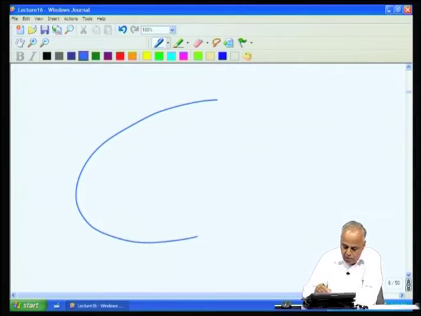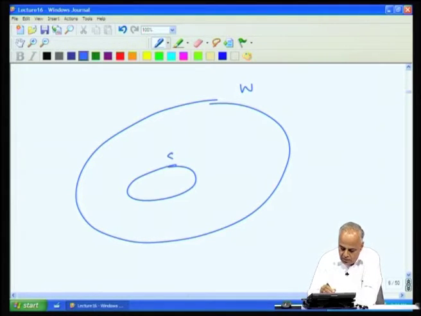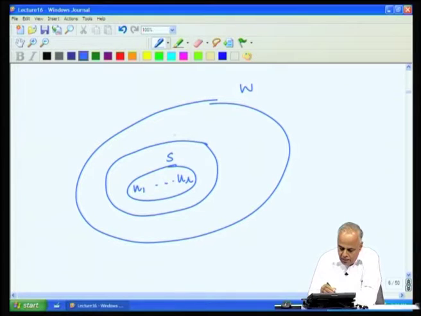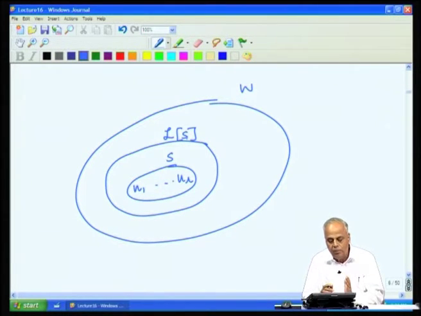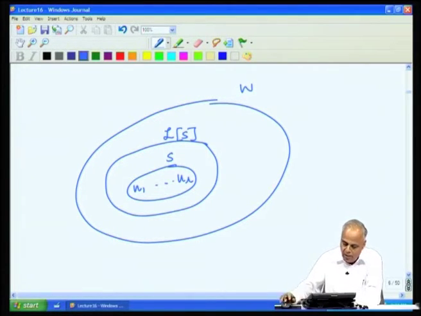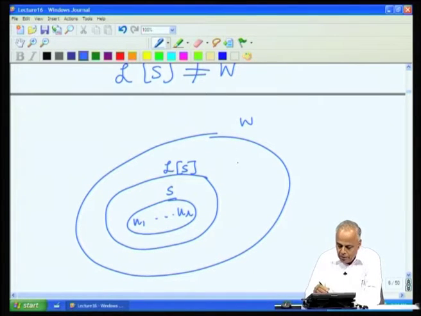We have W, and in that we have S, which consists of U1, U2, UR, and then we look at Ls. Ls cannot be W, it has to be only a small part of W, and therefore, if Ls is not W, there is something sitting in W outside Ls.